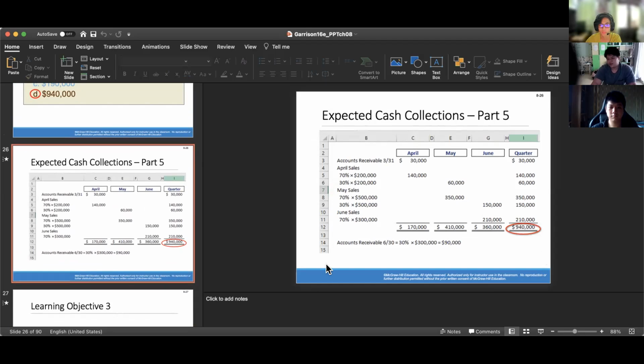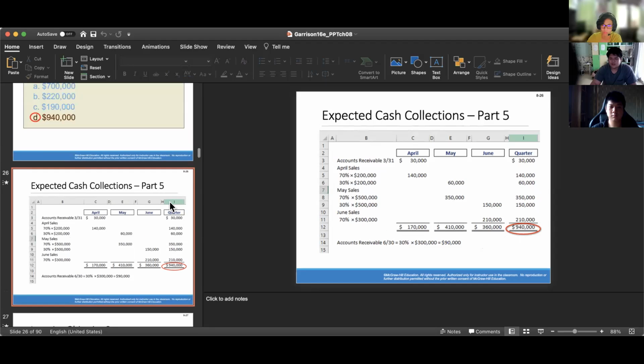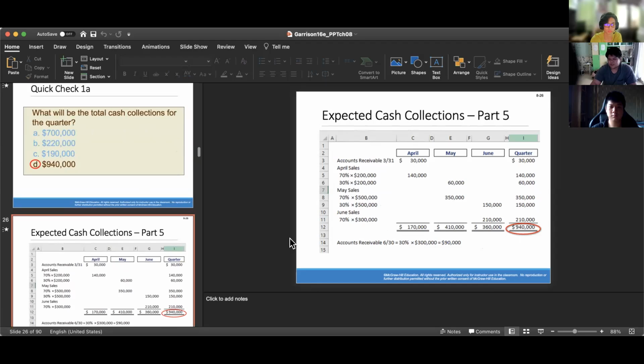If you're wondering where the rest of the $300,000 is, that will be collected in July. After you calculate, you will get the total expected collections for the quarter, which is 940,000.